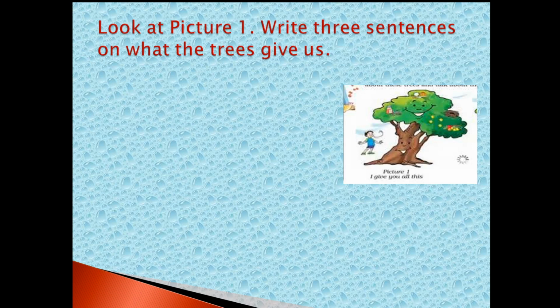Here, separately, first picture, how is it? You should observe and write any three sentences about that. I am giving only the sample answers. It is your due responsibility to understand and create your own sentences.